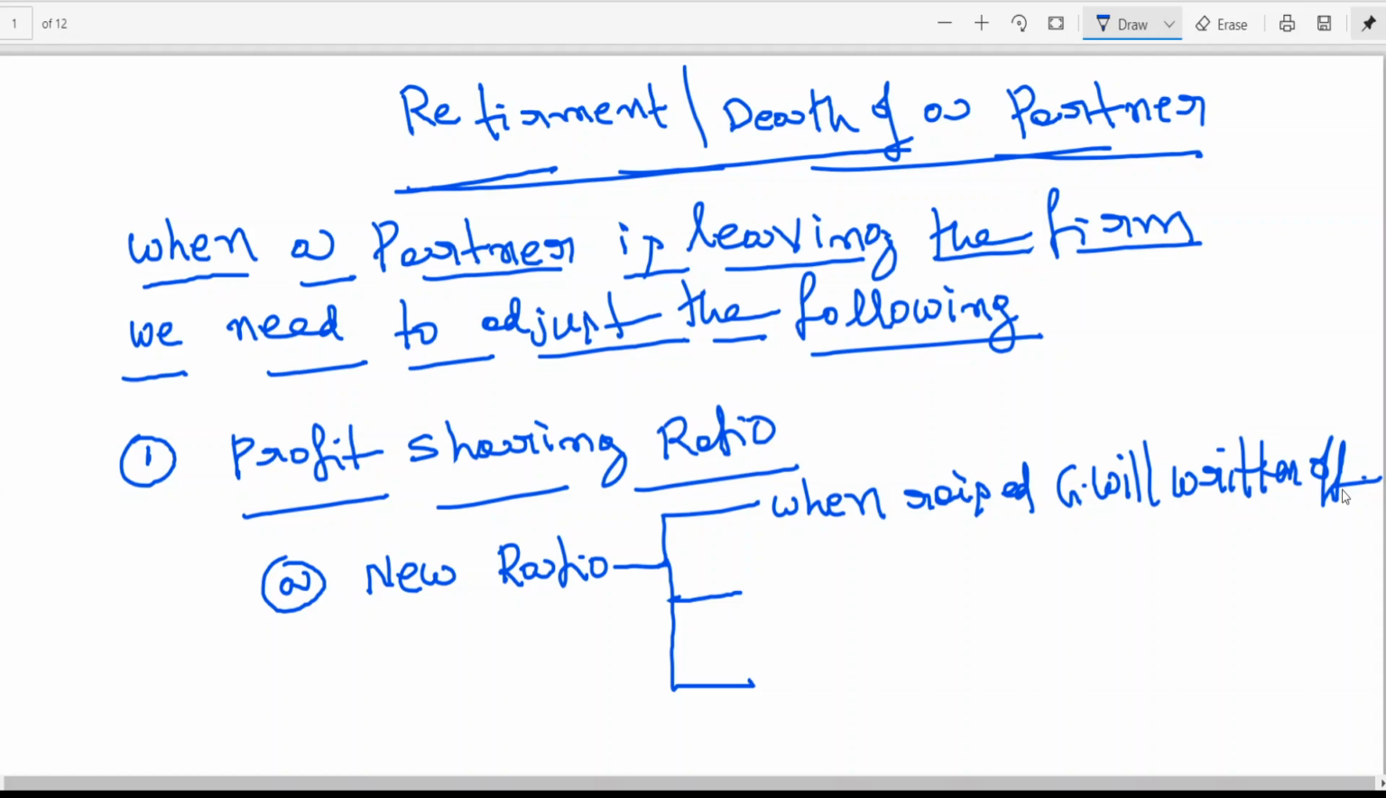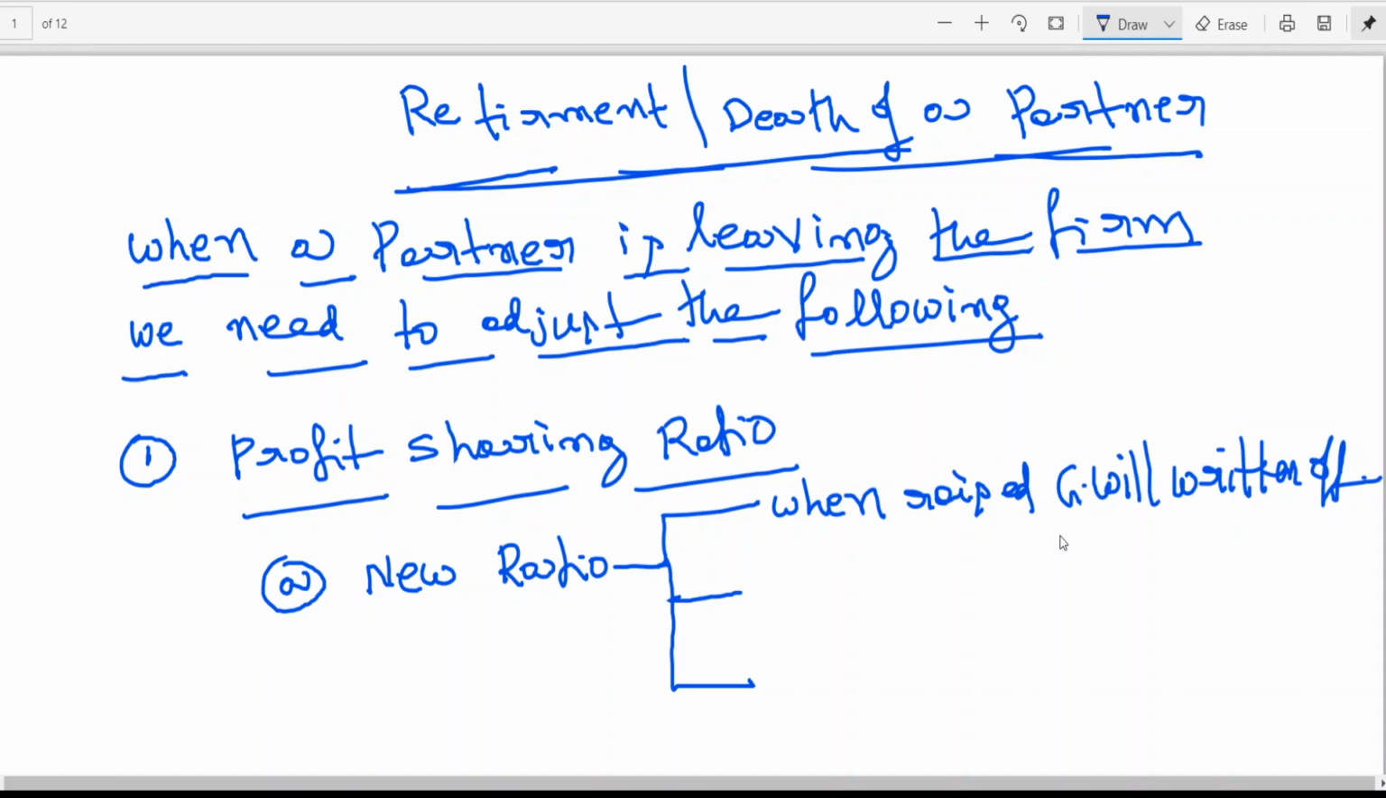In a nutshell, this is the entire treatment of goodwill. I am recapitulating once again. Very simple logic, my dear friend. The partner who is gaining, his account should be debited. The partner who is sacrificing, his account should be credited. The net effect is that the gaining partner's capital account is to be debited.